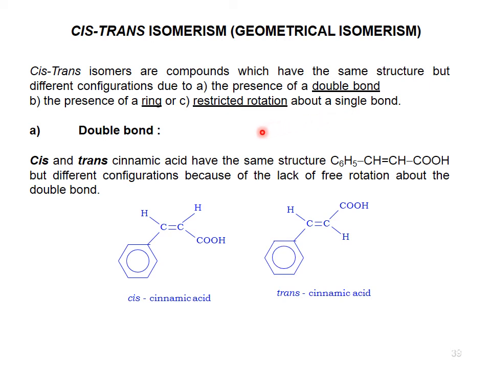See, this is cis. Cis and trans cinnamic acid have the same structure but different configuration because of lack of free rotation about the double bond. The double bonds are restricted. A big amount of energy is required to rotate the double bond. When the double bond is rotated, it will break first, then rotation is possible. That is why it is very difficult to discriminate between the cis and trans isomer.